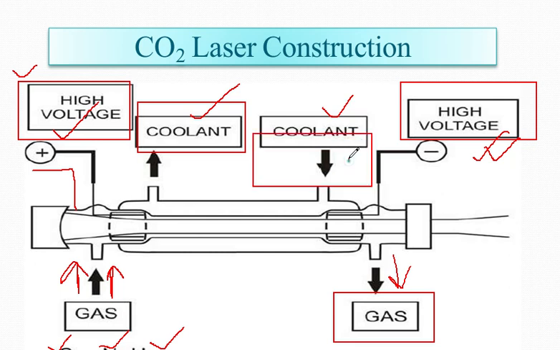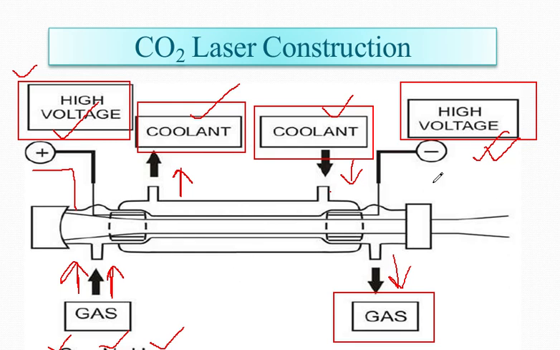From here you are inserting the coolant, and from here you are exiting the coolant. So this is the basic construction of a CO2 laser. As you can see here, gas lasers can be axial flow, as has been shown, transverse flow, and folded axial flow, which has also been shown, as in solid state lasers.